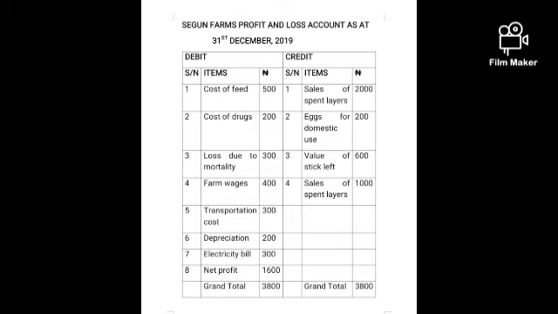In doing the analysis in profit and loss accounts, some things must be noted. Number one, it must have a title. The name of the farm and the year must be stated. And also the accounts must be balanced. The debit side must be balanced with the credit side, which will enable you to know if the farm is making profit or making a loss.